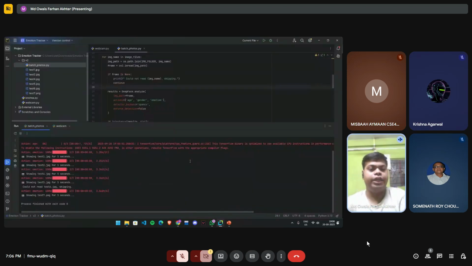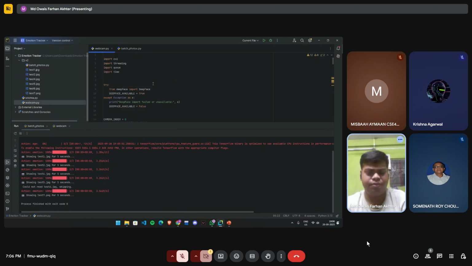My primary role in this project was to build a system which uses the webcam in real time for the analysis. When we started, the first major issue with our code was a bottleneck, because DeepFace is a really powerful model which directly analyzes the frames. Hence, we were getting only 1 or 2 frames per second. This was completely unusable for any live interactive application.